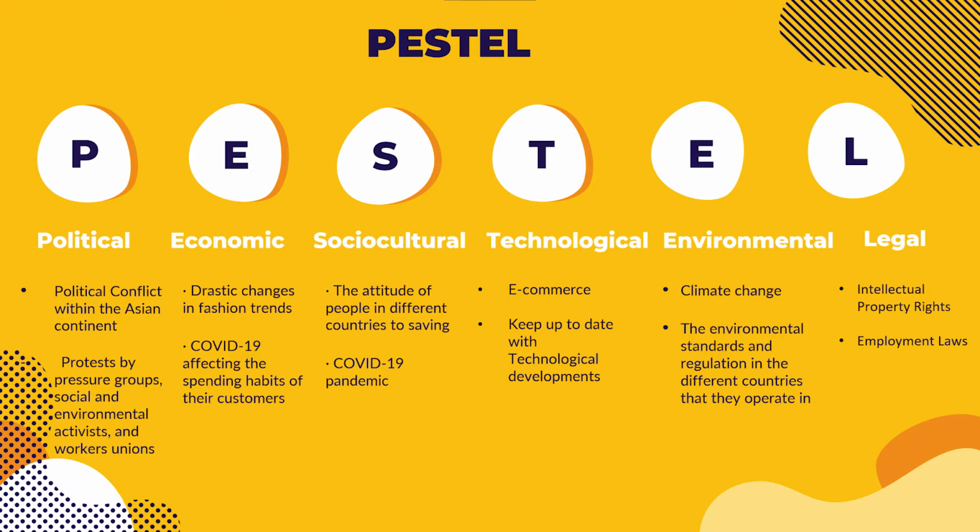The legal factors. Uniqlo must secure the rights of their intellectual property. With Uniqlo operating in many different countries, they need to assess what level of security is required in each country. The employment laws in different countries can have a crucial impact on Uniqlo. This becomes important because Uniqlo can lose their employment rights in a certain country.